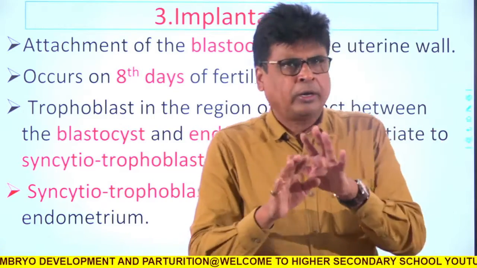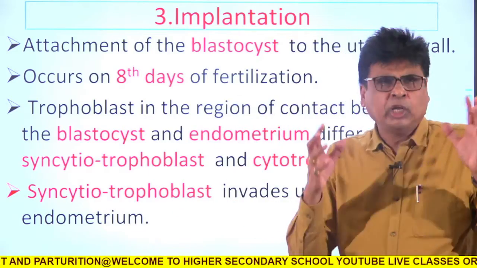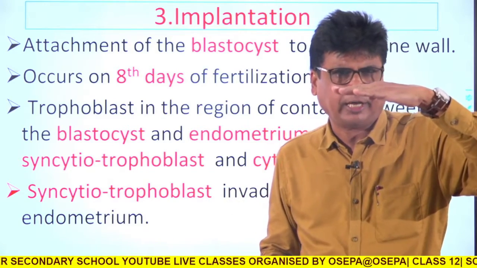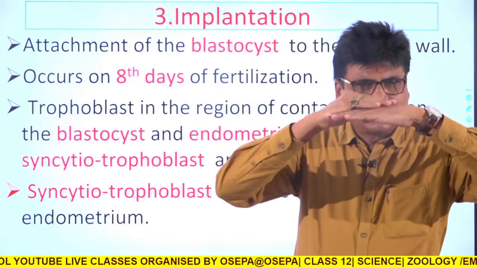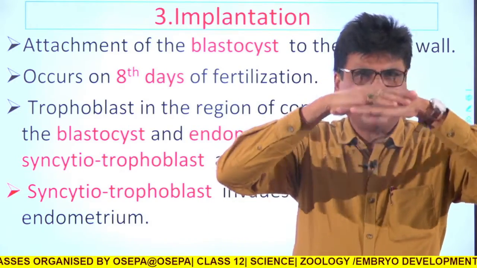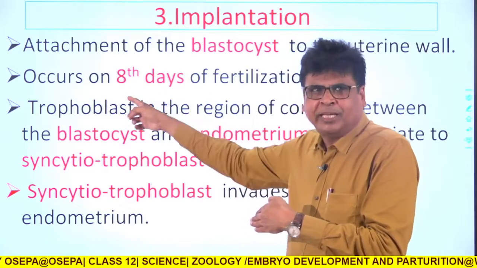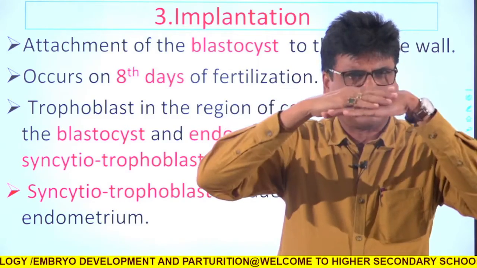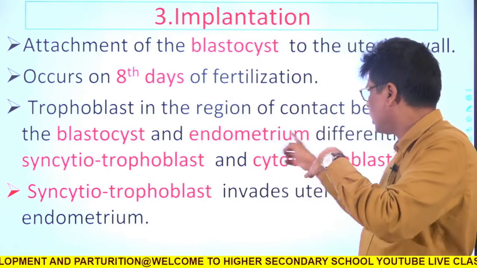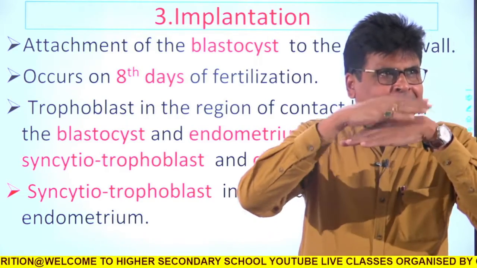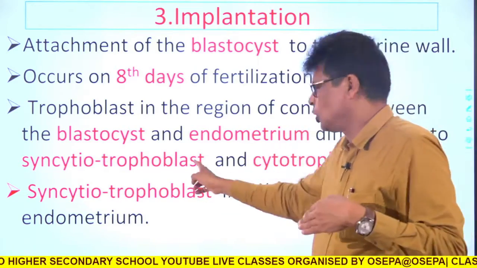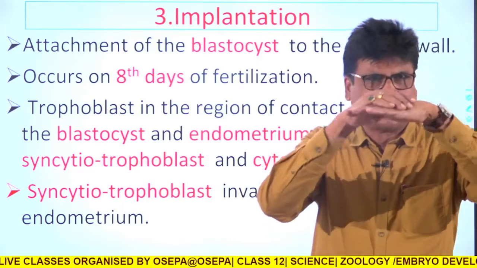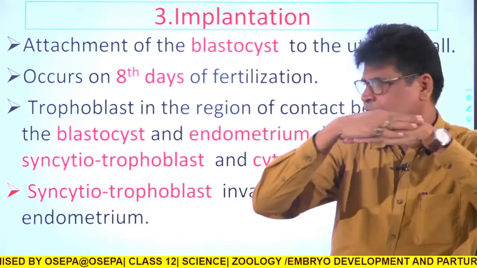I am just explaining, so you should not get confused by the new words, because gradually they will be absorbed by you. For example, this is my trophoblast layer, and it differentiates into two layers when the age of the zygote is 8 days. Now this becomes the outer layer and this becomes the inner layer. The outer trophoblast layer is known as the syncytial trophoblast, and the inner layer is known as the cytotrophoblast.